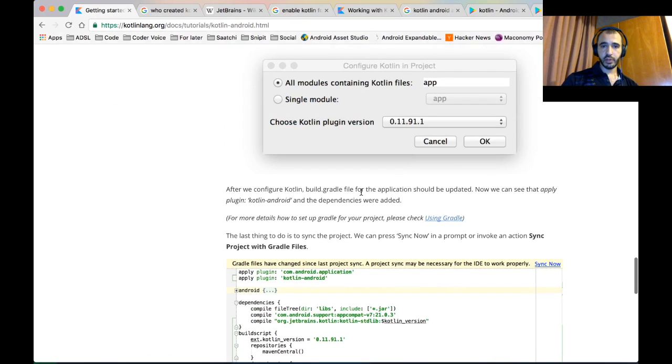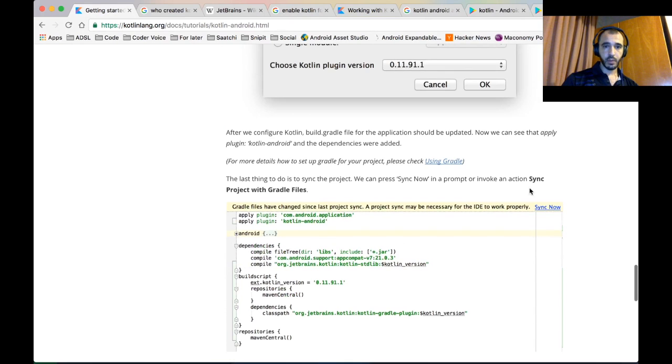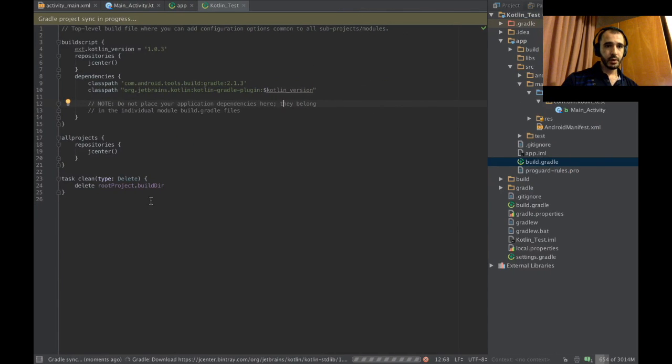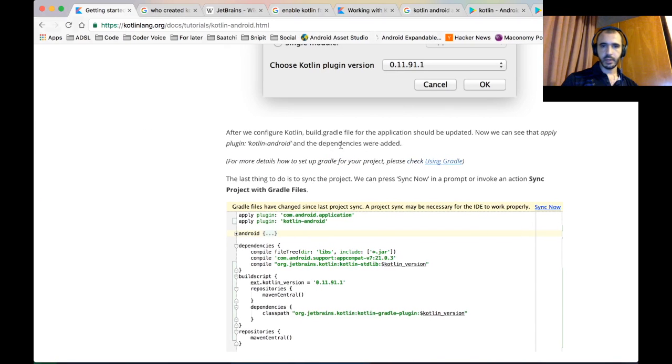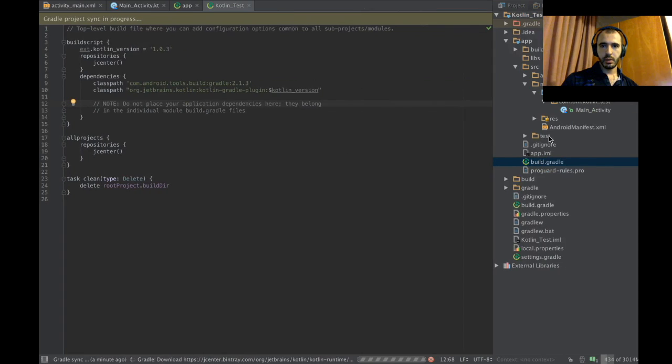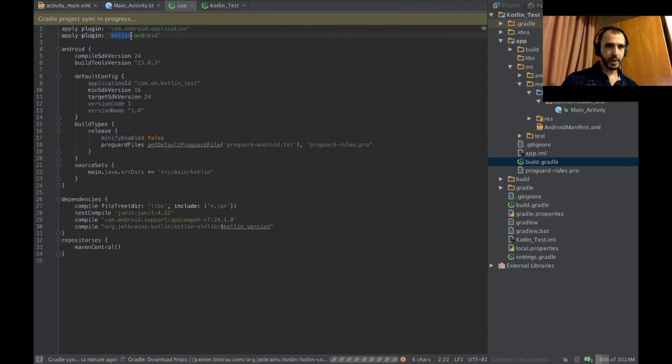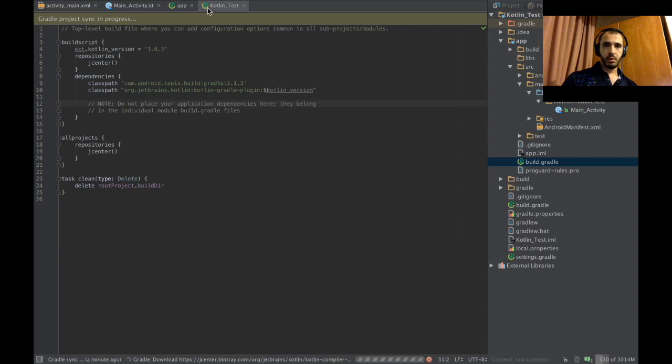After we configure Kotlin, alright, it says apply plugin. Where does it say that? It does not say that. Apply plugin Kotlin Android. There we go. It says it in the project scope Gradle file. Okay, it adds this stuff and this. That's cool.